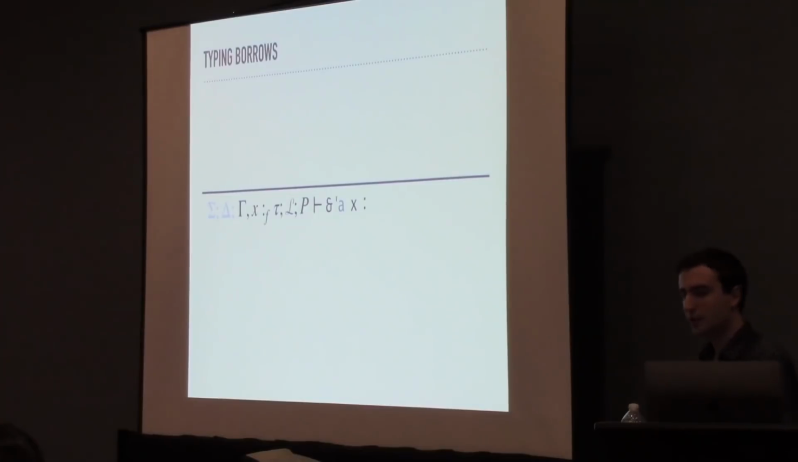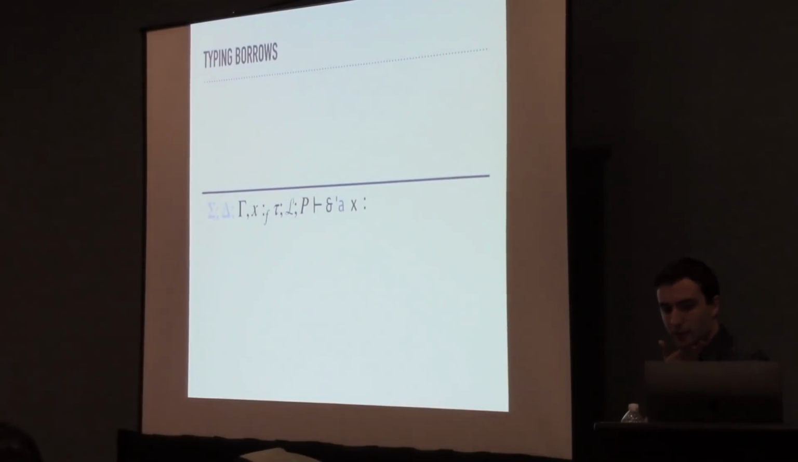So now we'll take a look at the typing rule for borrows. You might notice here that the first two contexts are grayed out, although the projector looks a little bit blue, so I guess they're blued out. They're grayed out or blued out because they're not particularly relevant to these rules.